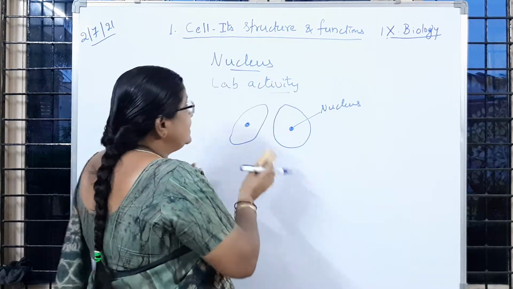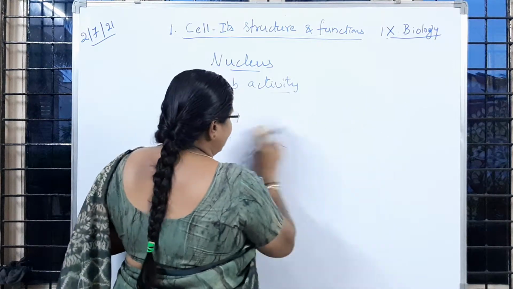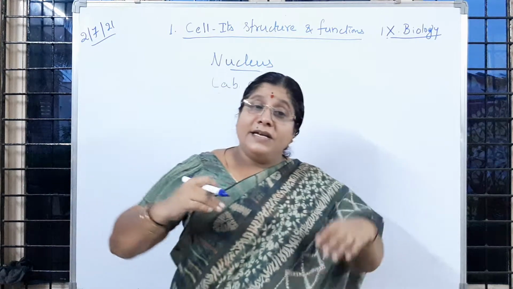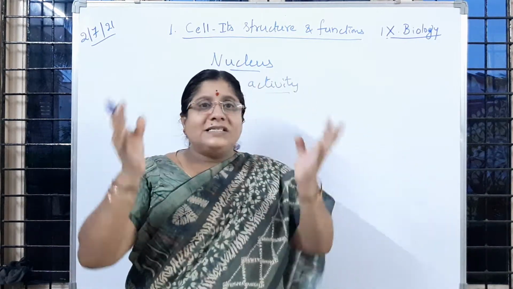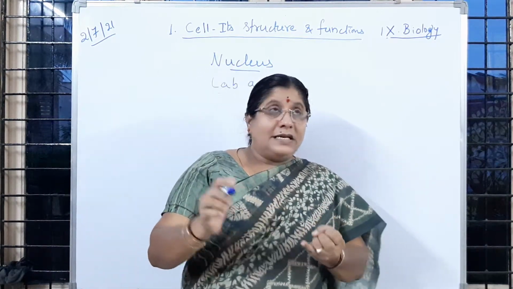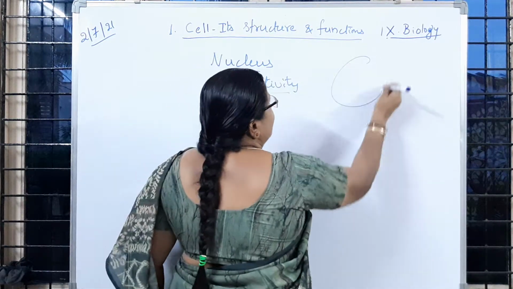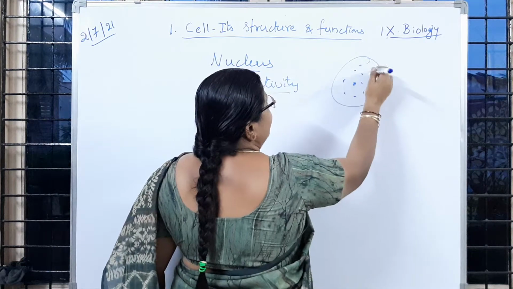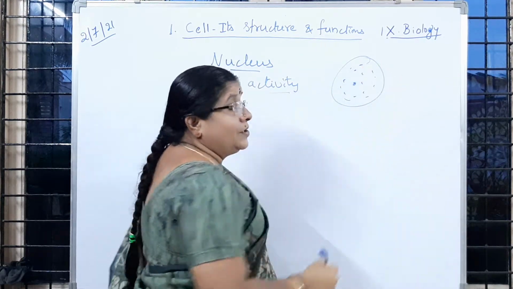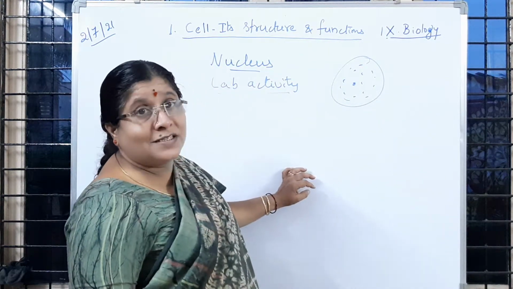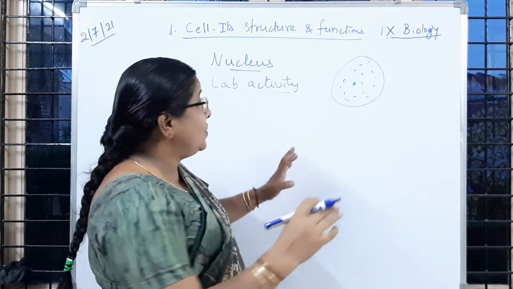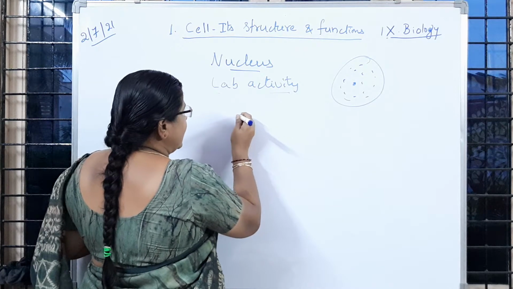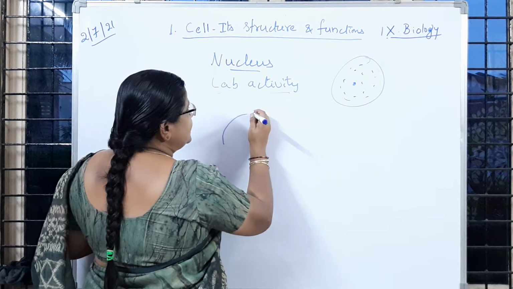So now let us learn the structure of a nucleus. Is it clear to you? So now you know that in the 8th class you learned that any cell is covered with a cell membrane, and inside that the nucleus is there, and other cell organelles are there. Where these cell organelles are present, you learned that it is protoplasm. Is it not, children?